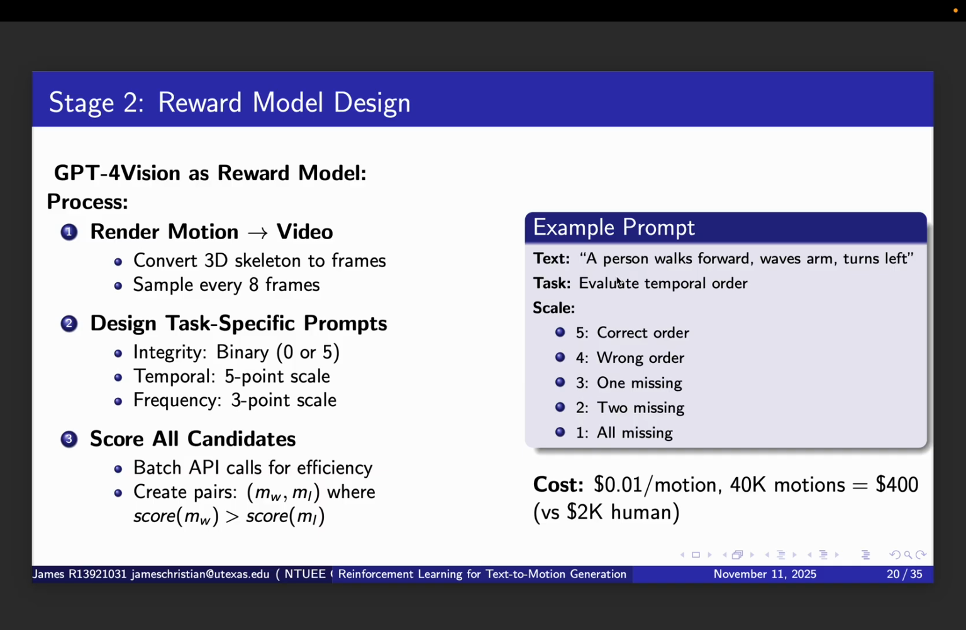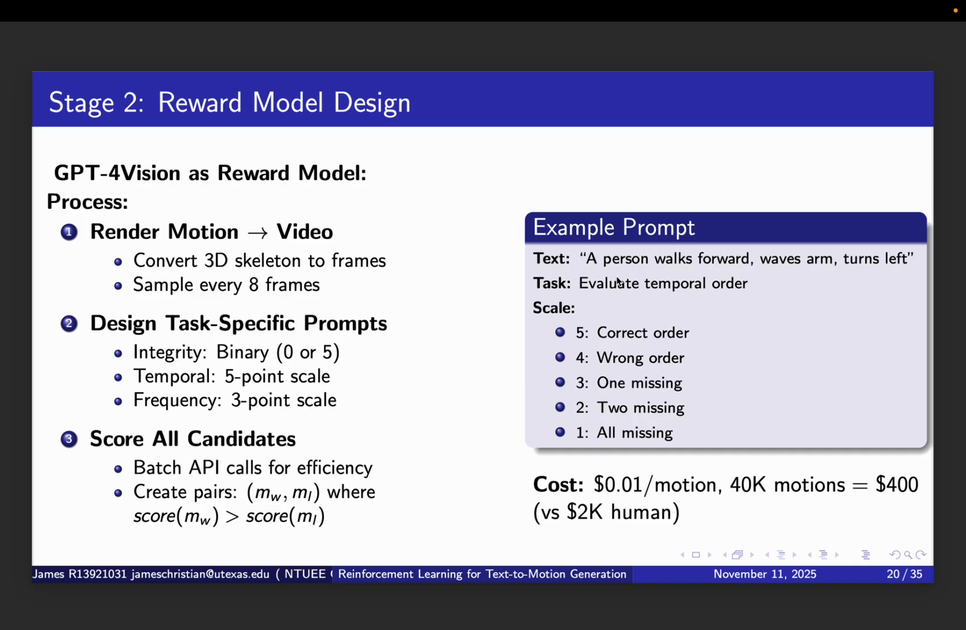Third, we score all candidates. We batch API calls for efficiency. Then we create preference pairs. A pair consists of motion W, the winner, and motion L, the loser, where the score of W is greater than the score of L.